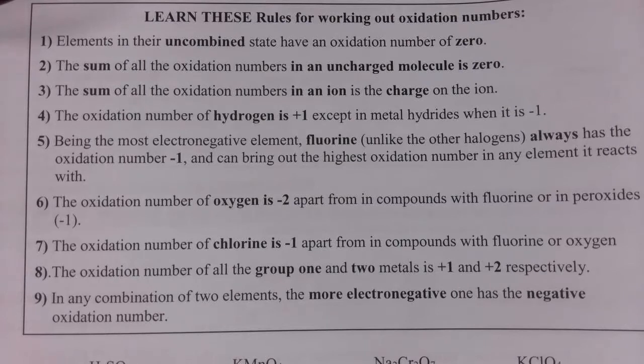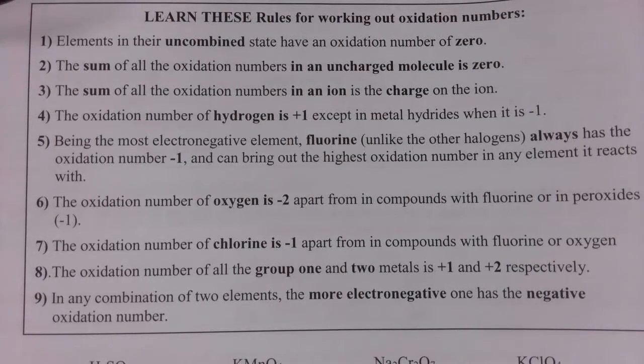However, things are not always quite so straightforward when we're working out oxidation numbers, especially of covalently bonded molecules. So there are some rules that you need to understand. Most of them are reasonably straightforward. For example, if you have an uncharged molecule or compound, the sum of all the oxidation numbers has to add up to 0.